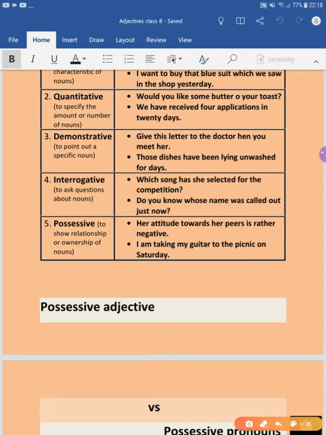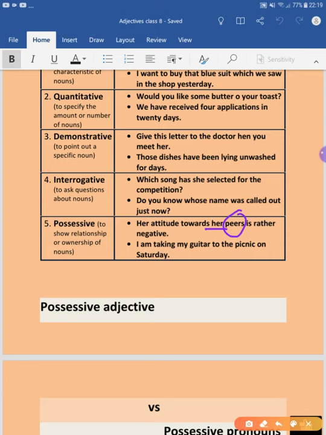Can you guess it? Yes, her here is showing the possession or relationship, and since peers is the noun or pronoun, so it will be a possessive adjective.